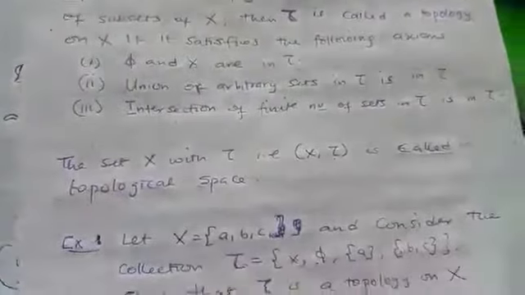And the third one: we are still using A_i as a collection of subsets of S. So our aim now is to show that the intersection, the third property, also belongs to tau.